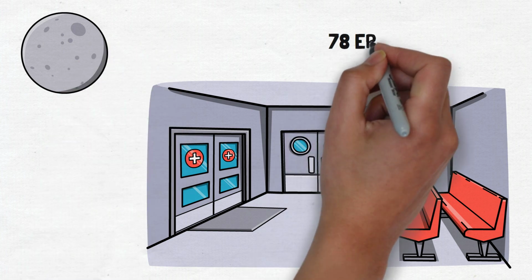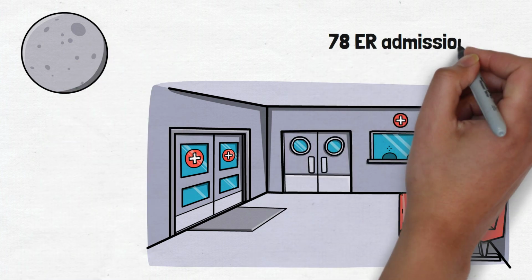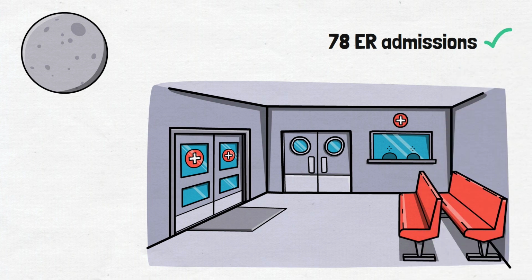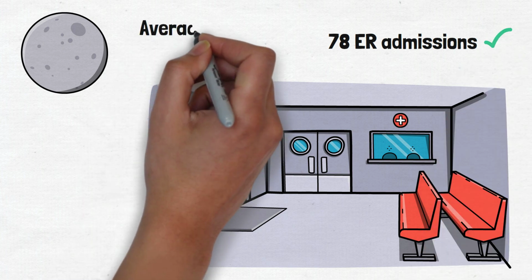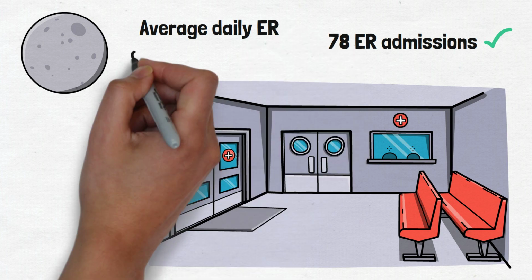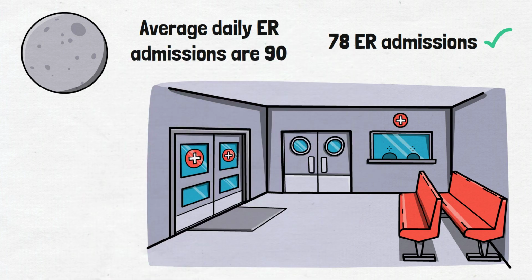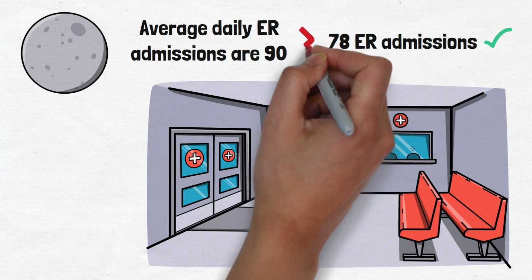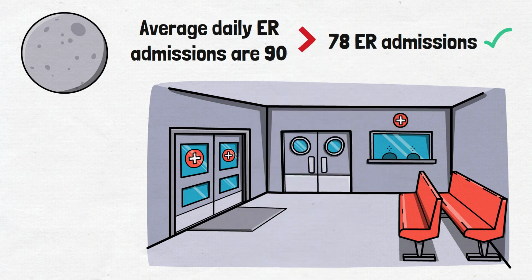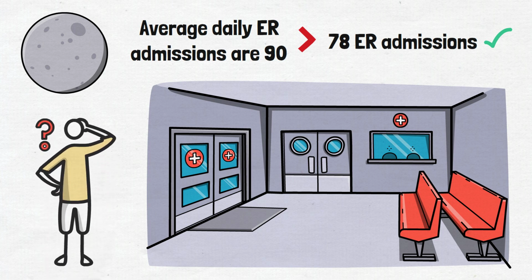The obvious problem with this bias is that it allows inaccurate information to be held as true. Going back to the above example, suppose that on average, daily ER admissions are 90. My interpretation that 78 are more than normal is wrong, yet I failed to notice or even consider it. This error is very common, and it can have risky consequences when decisions are based on false information.